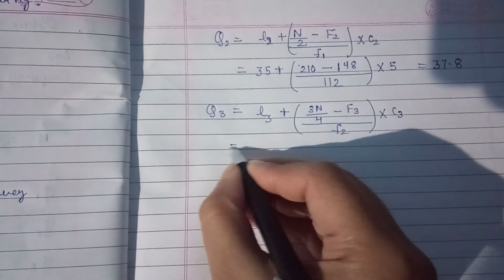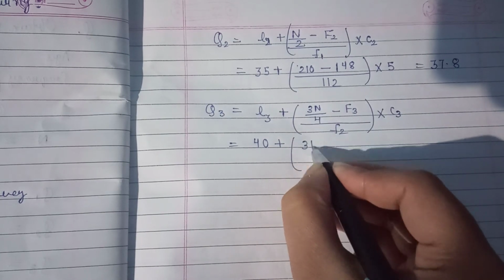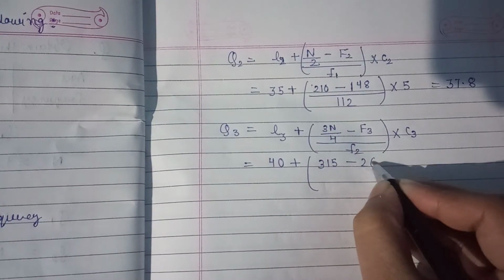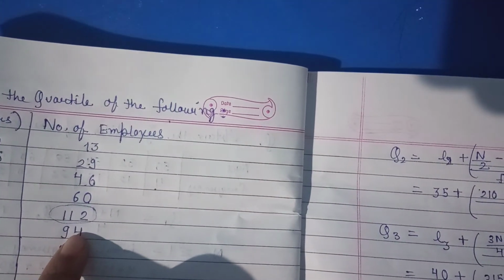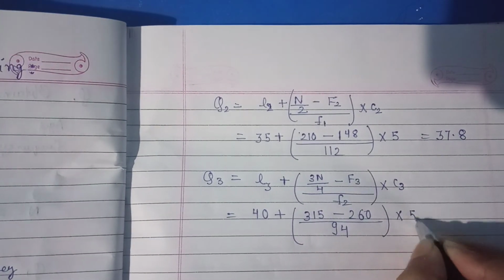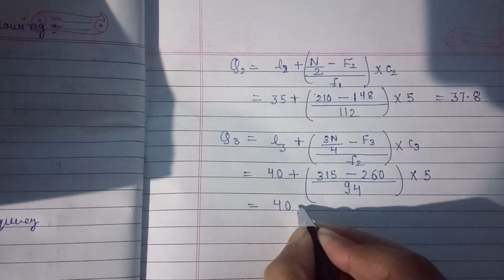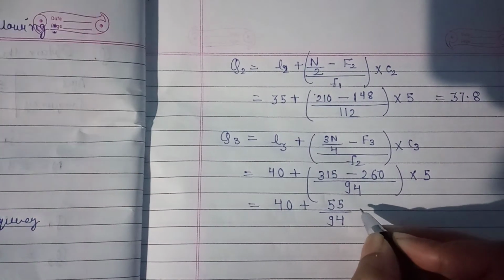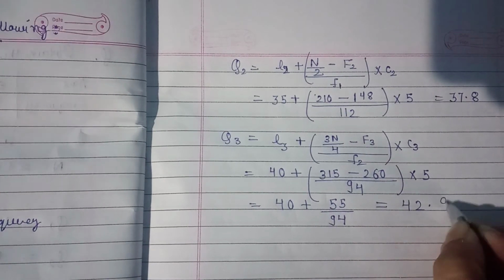So we will write 40 plus 3n by 4, we have got 315. f3 means before 315 is 260, so we will write 260, and f2 is 40 to 45, 94, so we will write here 94 multiplied by 5. If you calculate all this, 40 plus 55 by 94, you will get 42.9.